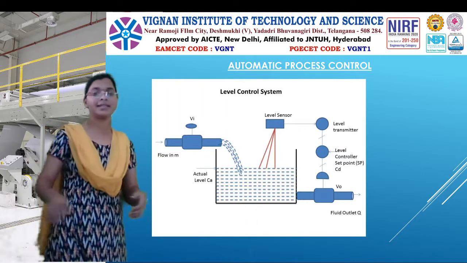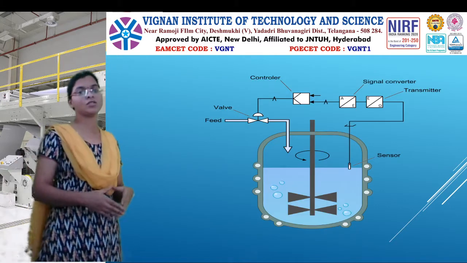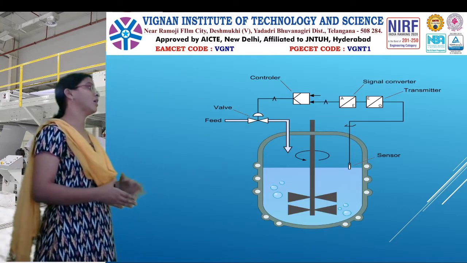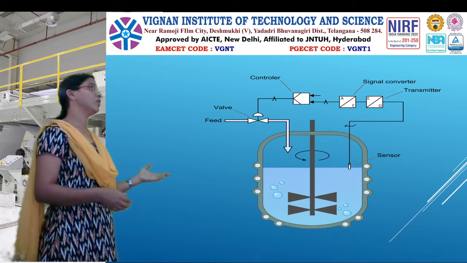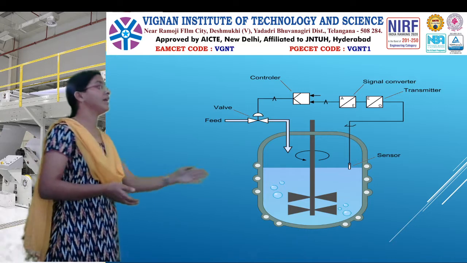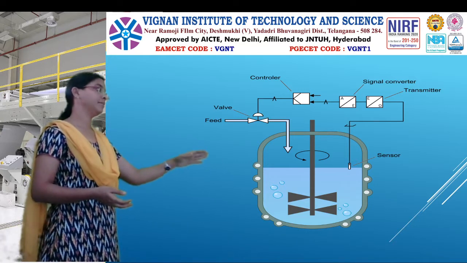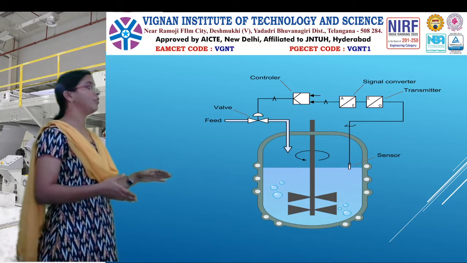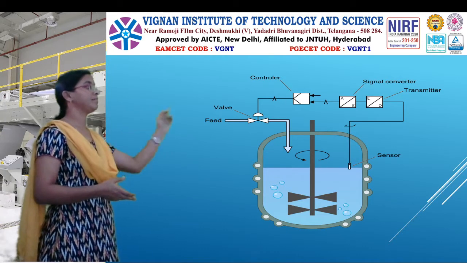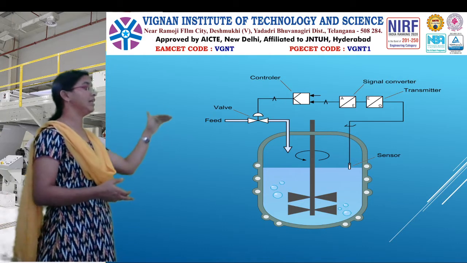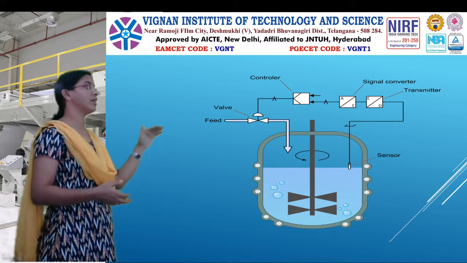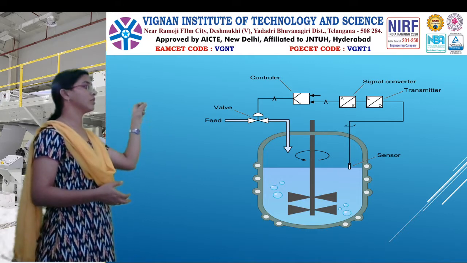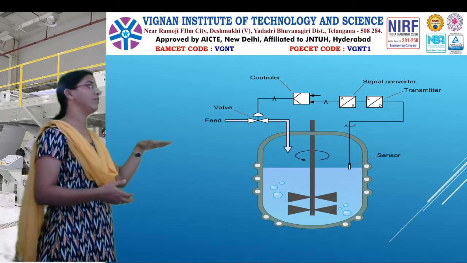So now we'll see another pictorial representation. This is also an automatic control system, in another way. Previously we controlled the level of the tank by varying the outlet flow rate. Here we are going to control the level by changing the inlet. If you want the level to be higher, then you can open the valve, so the inflow rate will be high. If you want the water level to be lower, then you can close the inlet valve, then the water level will be controlled.